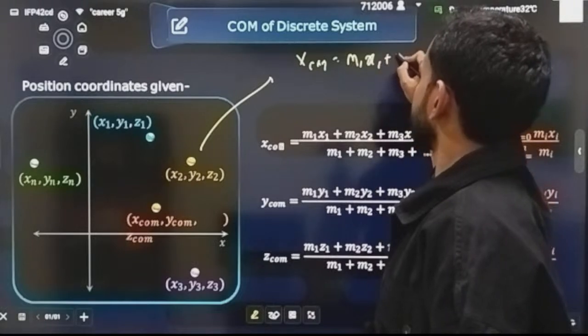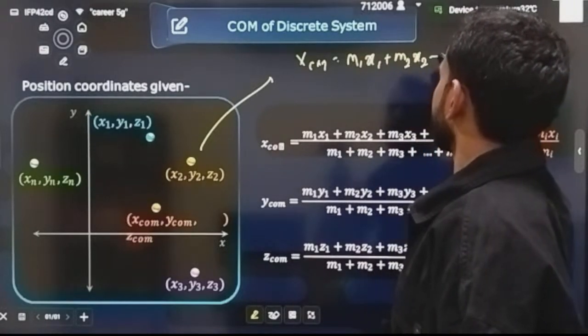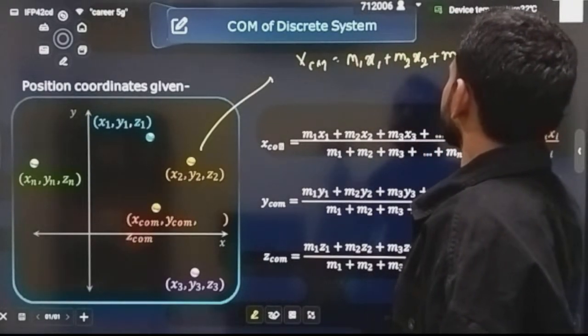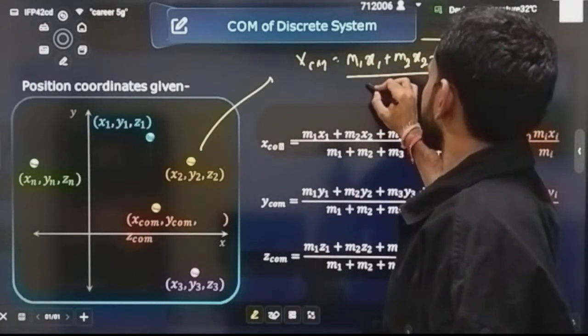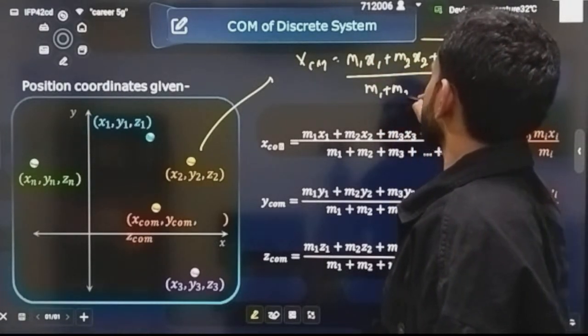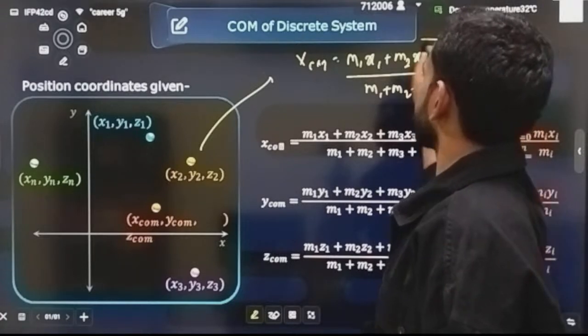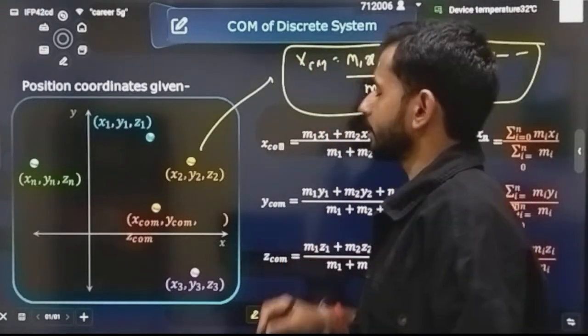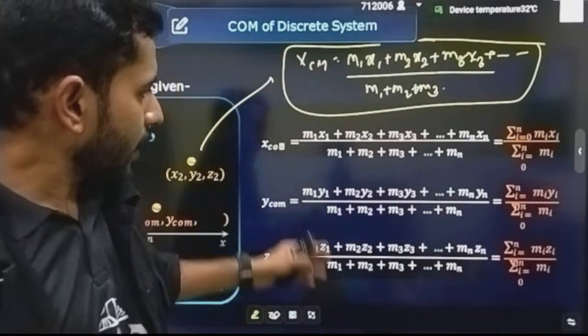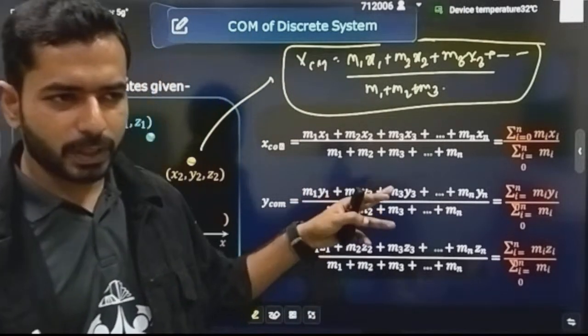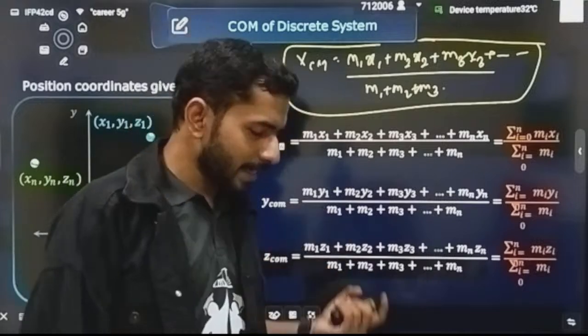m1 x1 plus m2 x2 plus m3 x3 and so on, divided by the total mass, that is m1 plus m2 plus m3. This is what you have to write, the position of the center of mass, correct? Same way you can write for y center of mass, m1 y1 plus m2 y2 divided by the total mass. Same you can write for z center of mass.